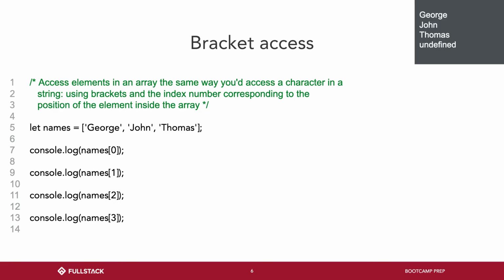Okay. Access elements in an array the same way you'd access a character in a string, using brackets and the index number corresponding to the position of the element inside the array. Let names equal George, John, Thomas. We've got console.log names[0], we get George. names[1], we get John. names[2], we get Thomas. names[3], we get undefined.